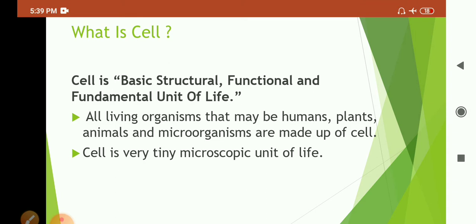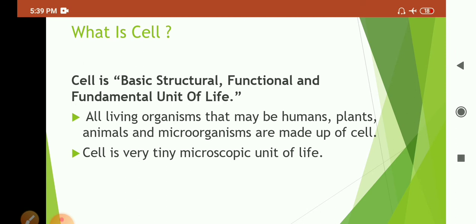Cell is the most fundamental unit. All organisms are made up of cells, that may be plants, animals, humans, or microorganisms. But cell is very tiny, microscopic, and we can't see it with our naked eyes.